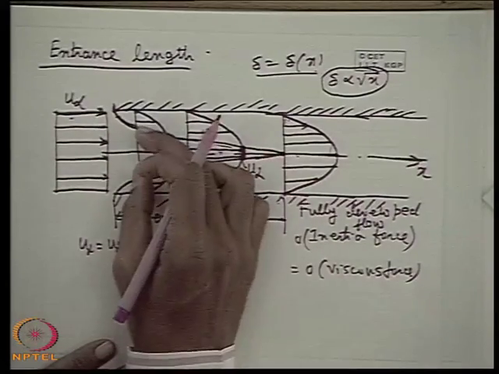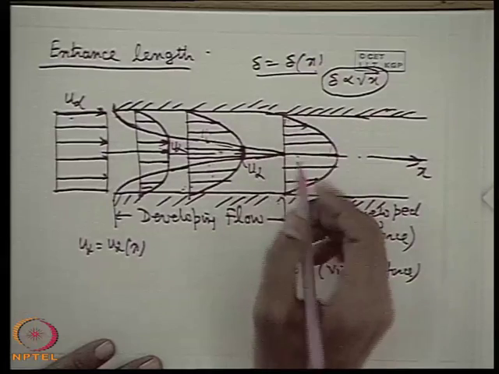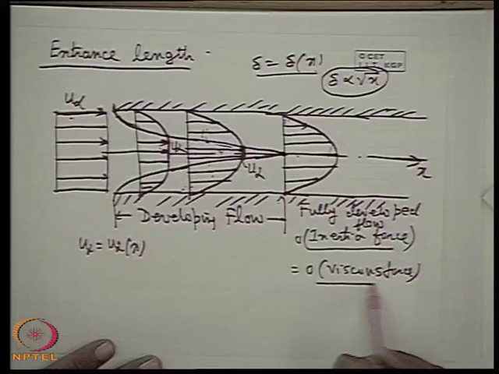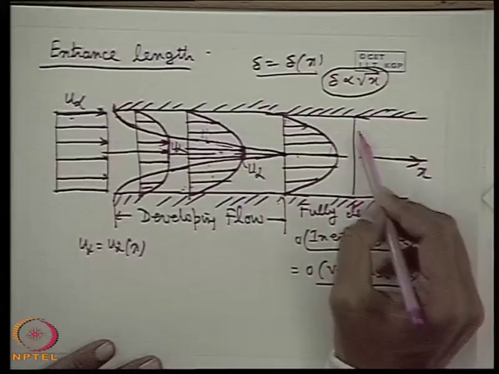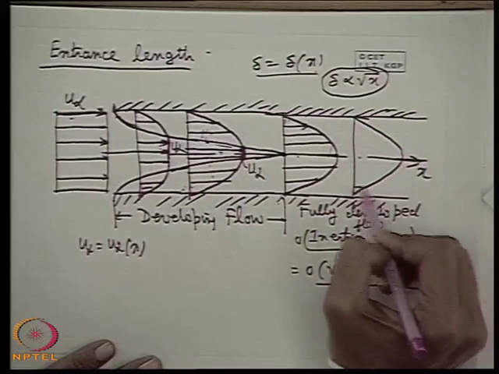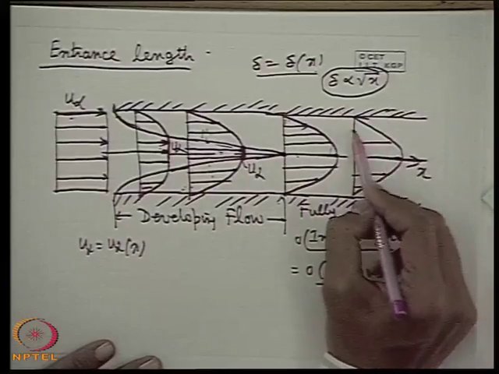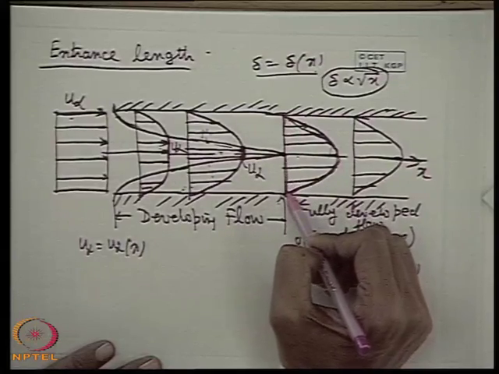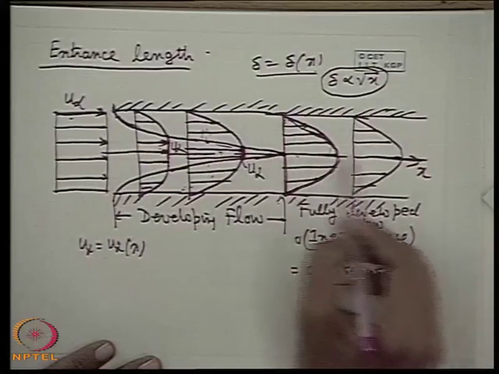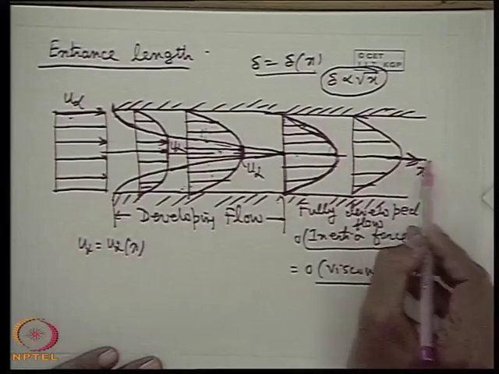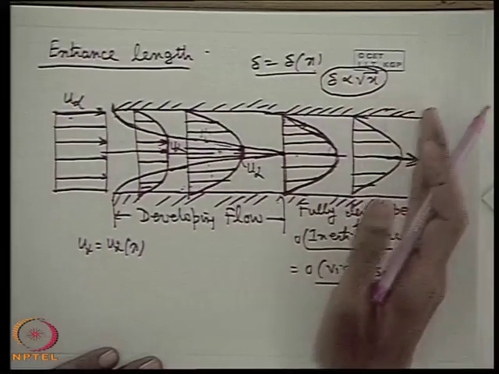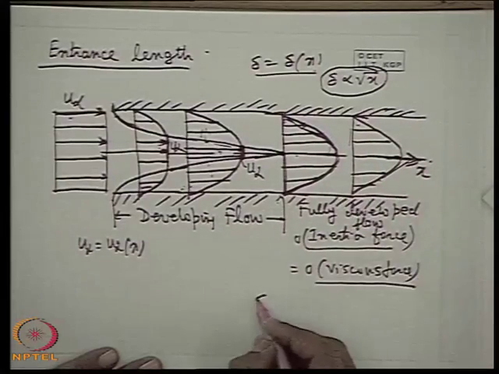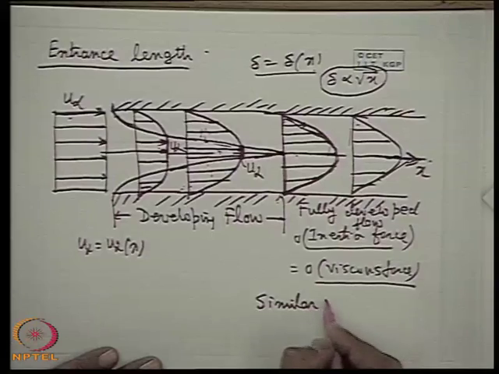So this is the developing flow, up to which the development of the boundary layer takes place and the diminishing of the potential core, and where this is merged, fully developed flow begins. Fully developed flow is those regions where inertia force and viscous force are of the same order of magnitude, and we get similar velocity profiles. That means the distribution in the y direction, the direction transverse to the direction of flow, remains the same along the direction of the flow. If we map the velocity profiles in different sections along the flow, we will get the same type of distribution. That is known as similar velocity profiles.